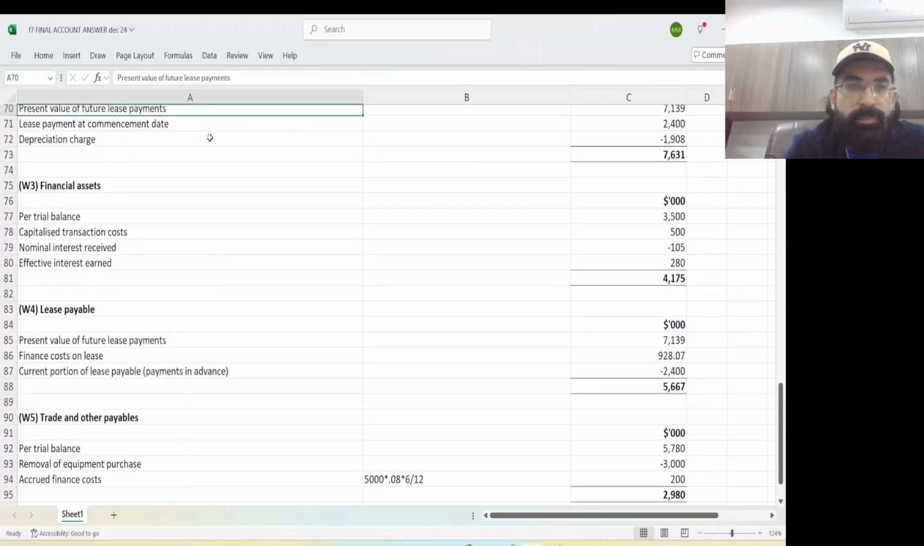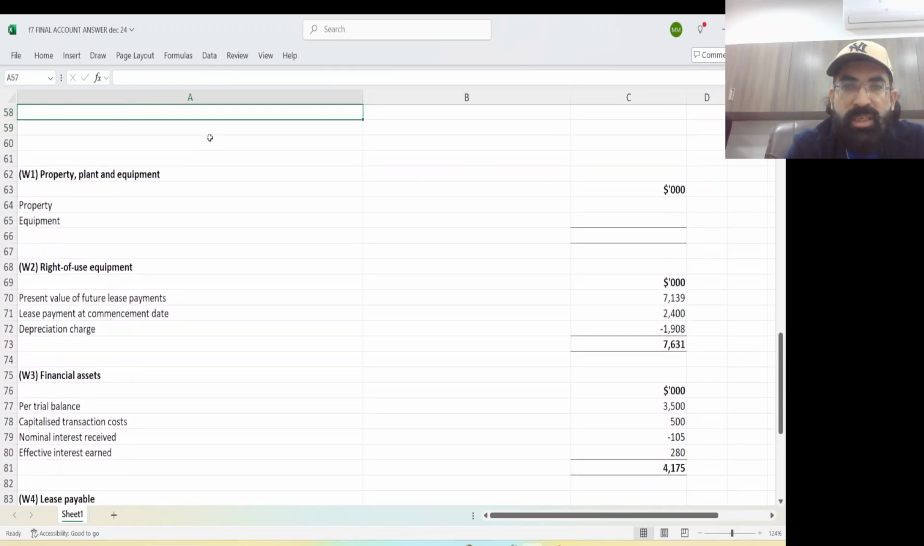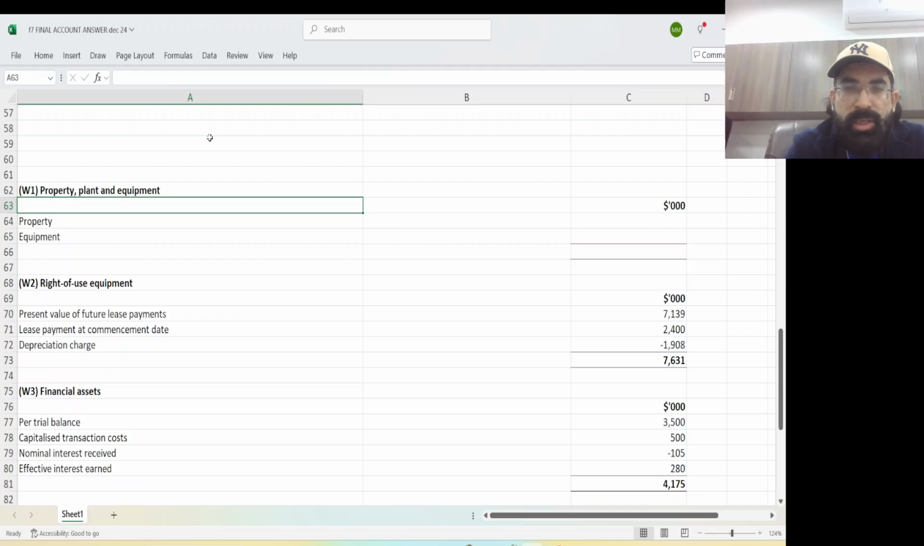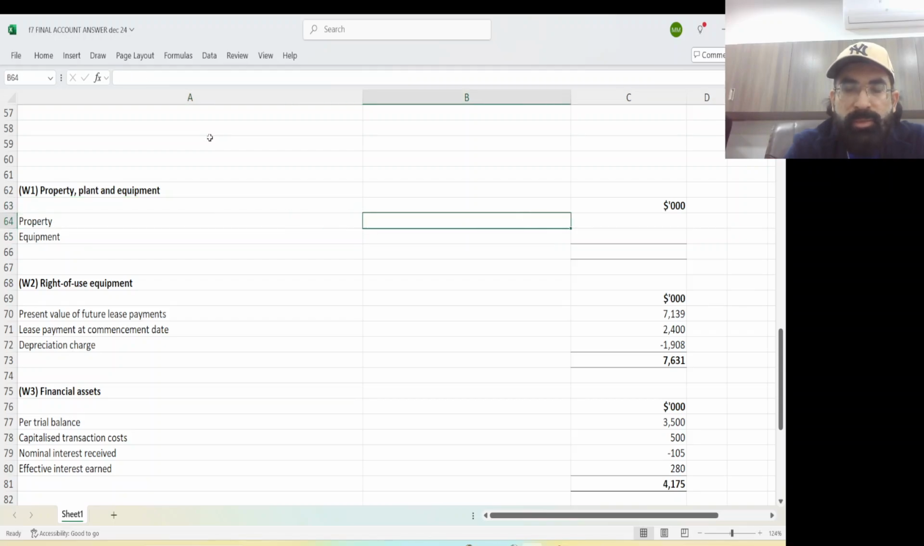Listen. Now I'm doing working for property. Listen very carefully. What was the initial cost of property? Go and check the question. It was 32,500. Now, did we do any errors in the property? No. Yes, land is already included. Yes, land will go in the SOFP.